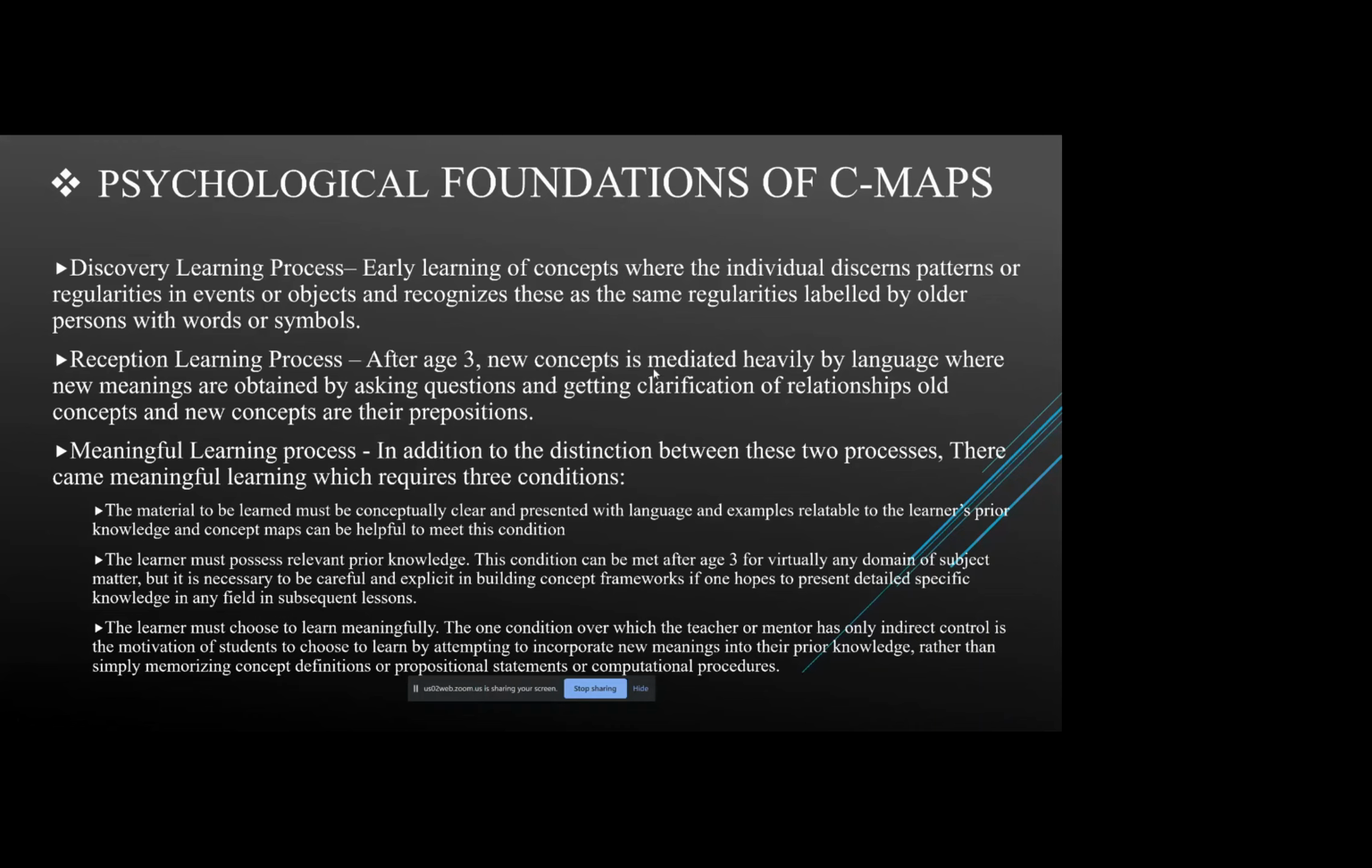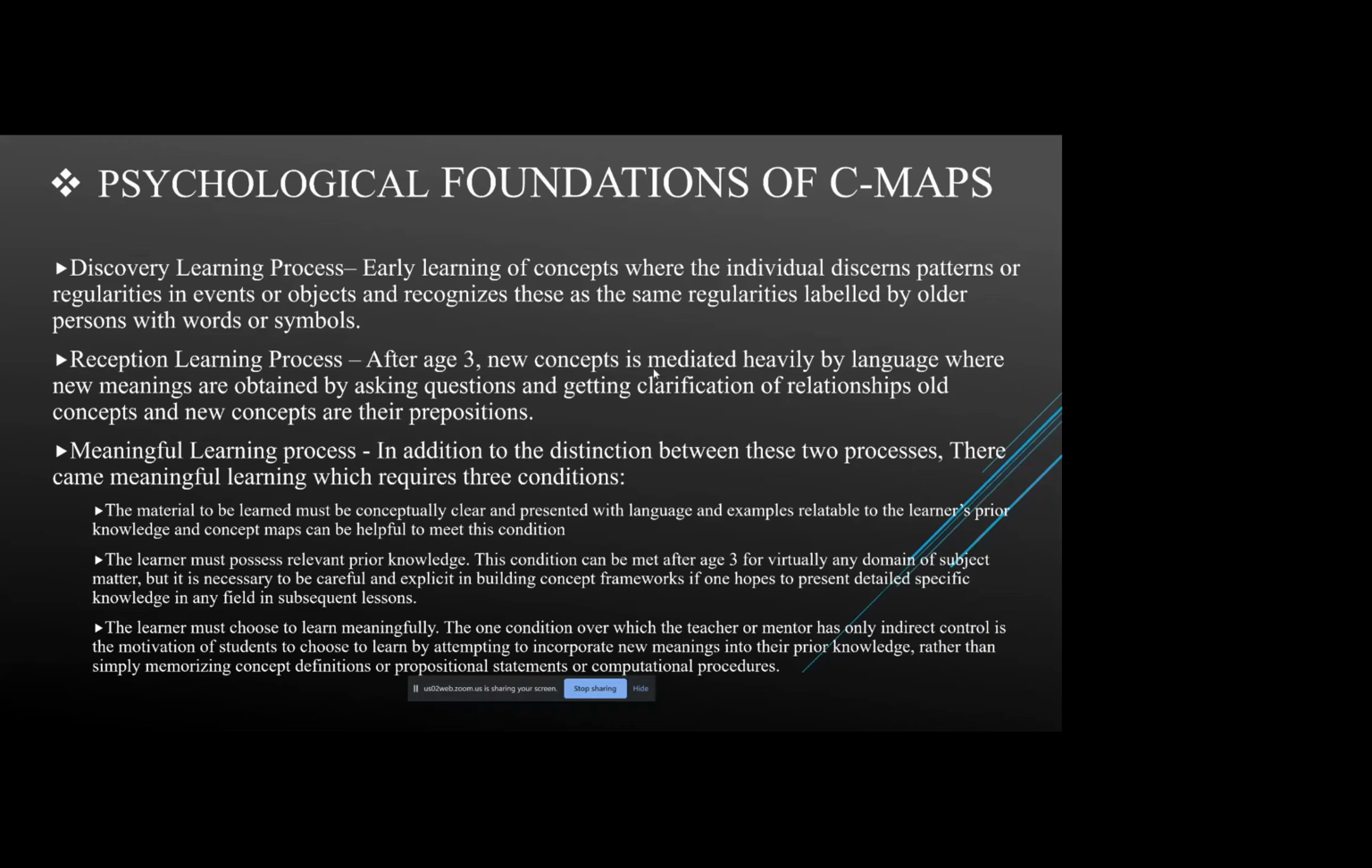The second condition is that the learner must possess relevant prior knowledge. This condition can be met after age 3 for virtually any domain of subject matter, but it is necessary to be careful and explicit in building concept frameworks if one hopes to present detailed, specific knowledge in any field in subsequent lessons. The third condition is that the learner must choose to learn meaningfully. This is one main condition: the learner should always choose to learn meaningfully rather than any other type of learning.